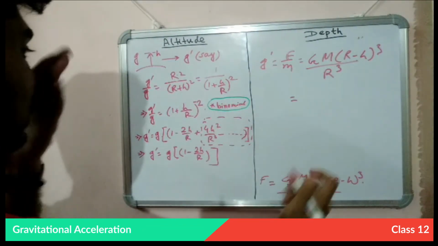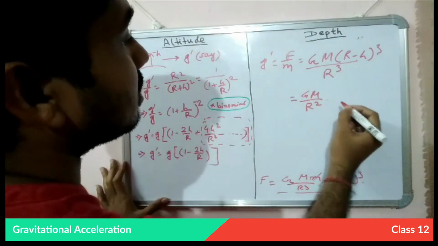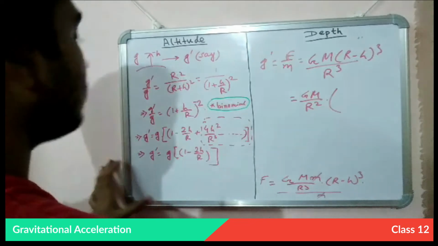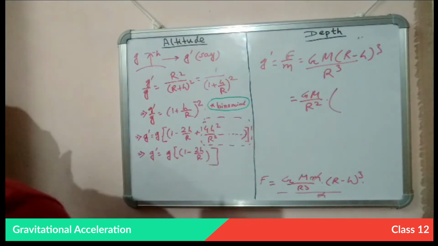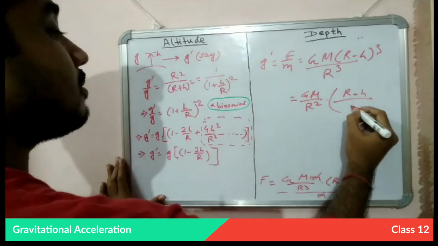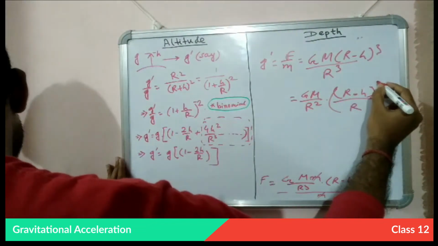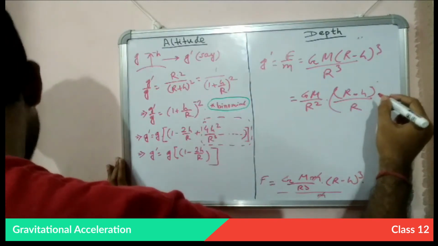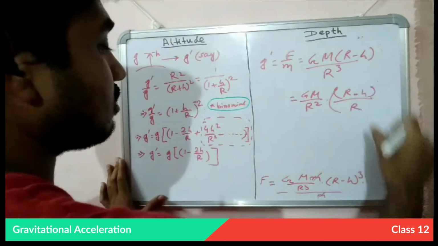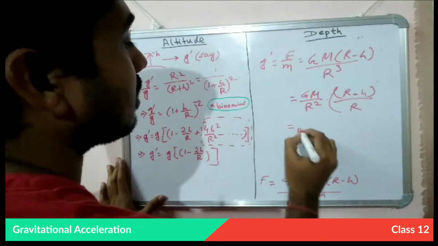Simplifying this, we can get G M by R square into (R minus h) by R. Sorry, this will not be cube.